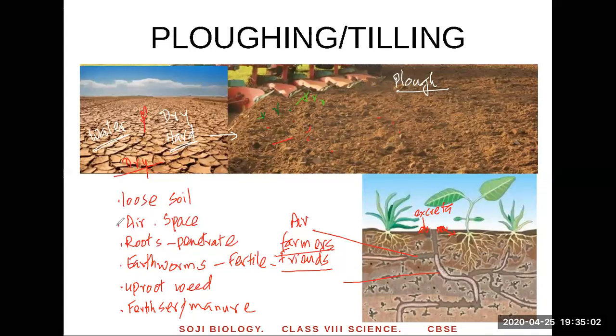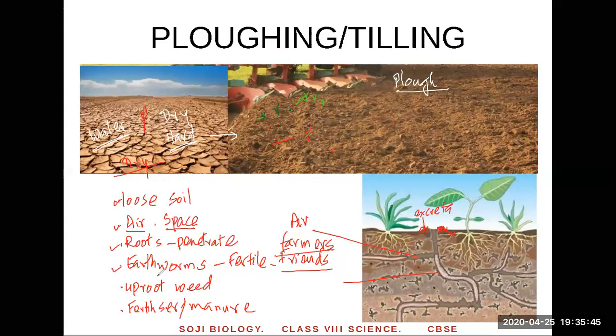You can pause the video and repeat it, and that will be easy for you to learn. So, what are the benefits of plowing? It loosens the soil. It makes the soil loose. Write in your own language, because if you try to memorize the same sentences, it's hard to learn biology. Understand it. Imagine using the pictures and write in your own words. It makes the soil loose, number one. And when the soil becomes loose, between soil particles you find a lot of air, a lot of space. This air is used by the roots for getting more oxygen, for breathing of the roots. And the space is used by the roots to penetrate, go deep into the soil.